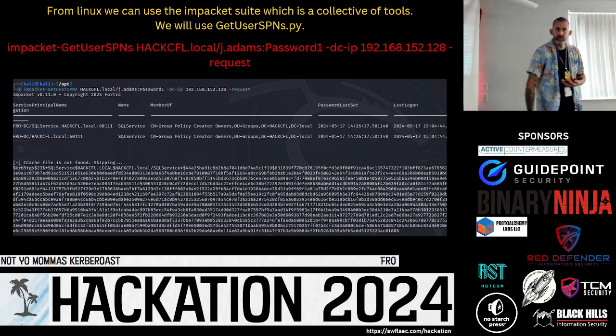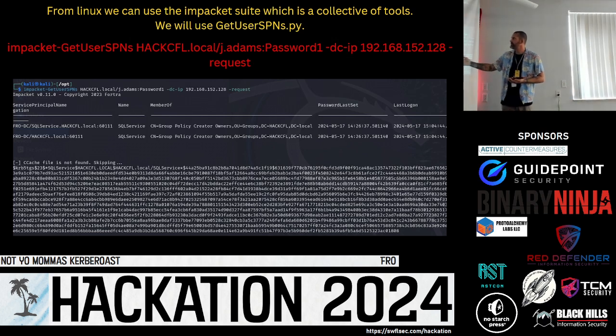We can also see that it has some more information here, where there's password last set and last logon. This can tell us, have they ever reset their password? If they haven't, it's probably going to be easy to hack or crack, right?